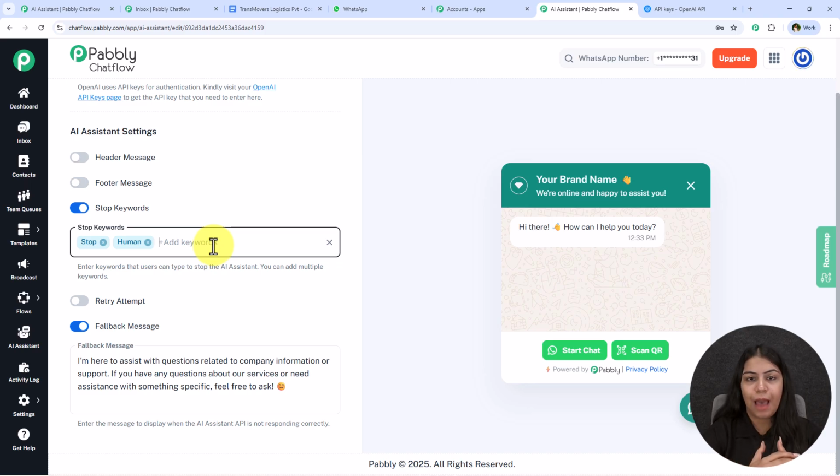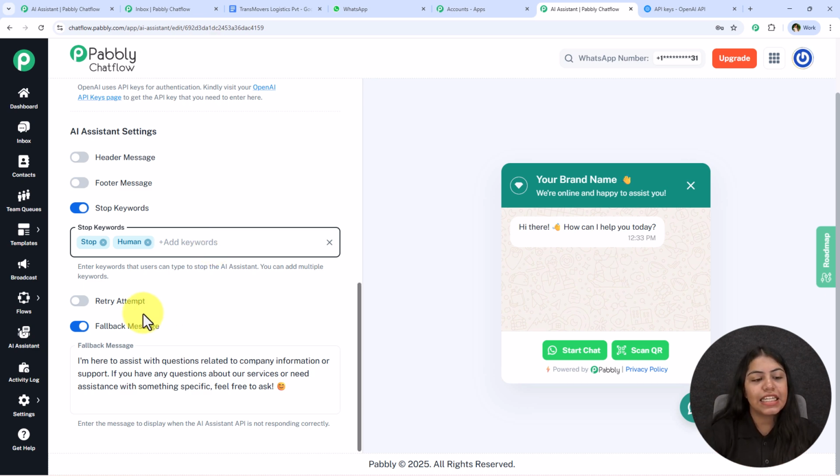And what is going to happen is, let's say a user is chatting with the AI chatbot and they want a manual review or they want to speak to a human. So they can type the word human and the AI chatbot is going to stop right over there. It is not going to reply to that user further. A manual review will be needed to take that user's chat back again towards the AI chatbot.